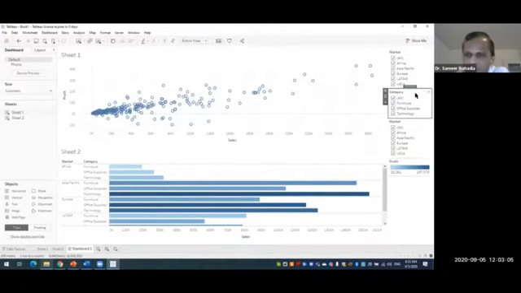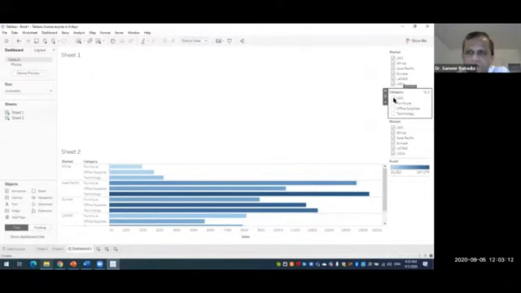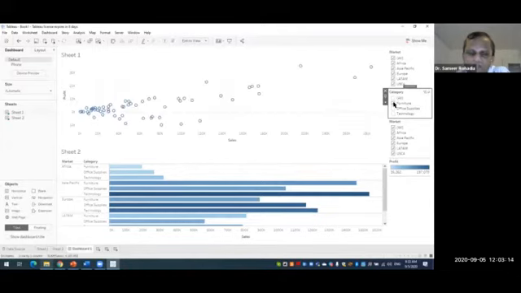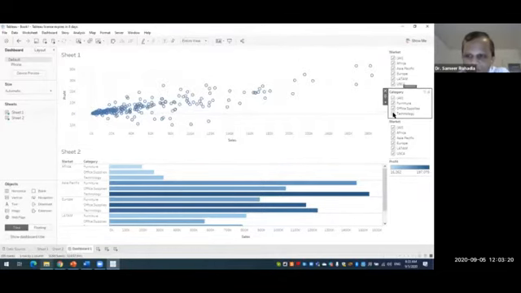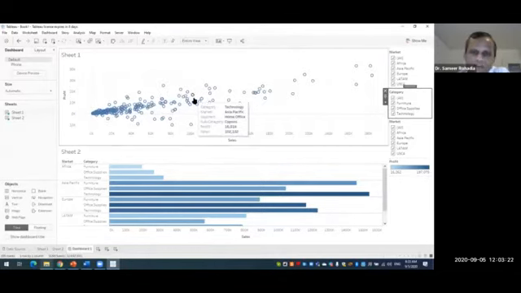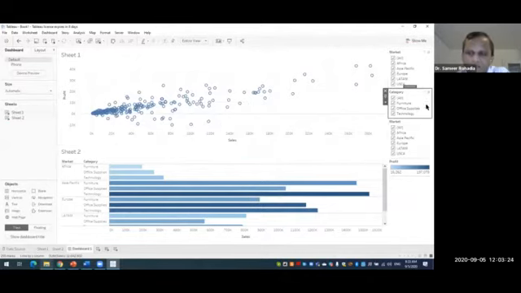If I go to the category filter, in category by default all is selected. Now instead of all, I can select furniture, say for example, then it is showing me everything about furniture, then office supplies, and then if I select technology, then everything is selected. So this category filter is also affecting only the sheet 1.